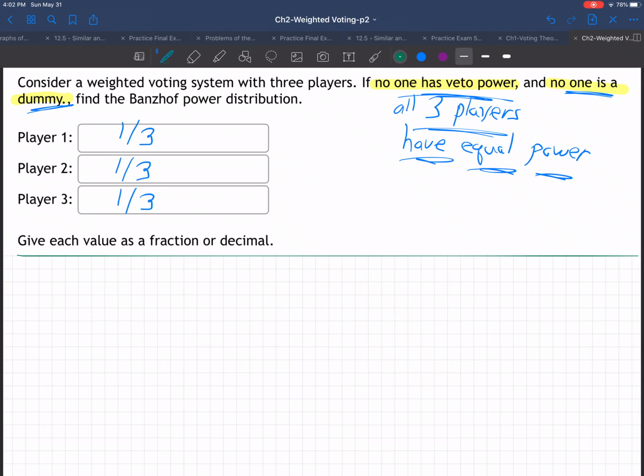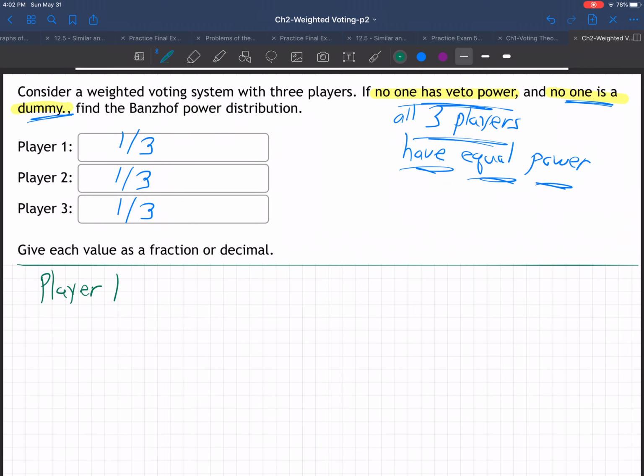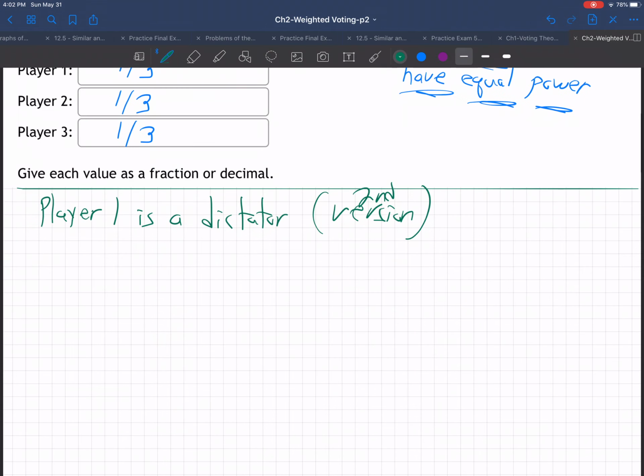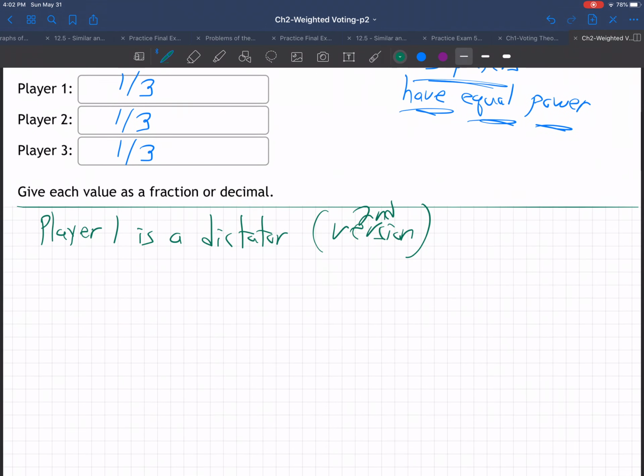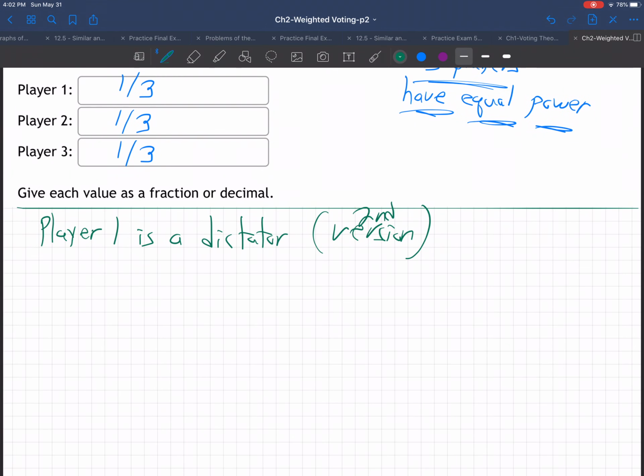It says if player 1, so this is version 2. Player 1 is a dictator. This is a second version of the question. So what if it says if player 1 is a dictator? How does the power go then? Well, if somebody's a dictator, then player 1's going to have 100% of the power.